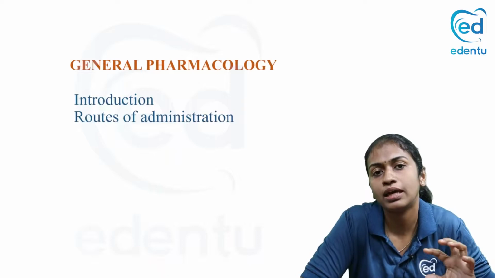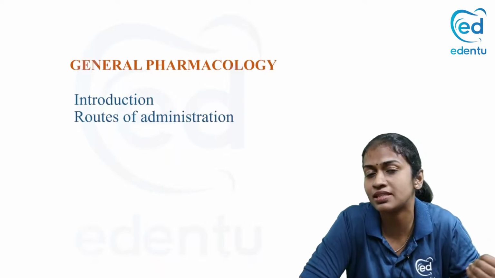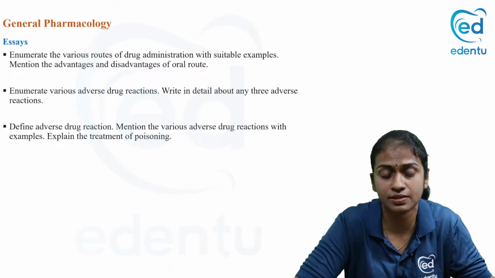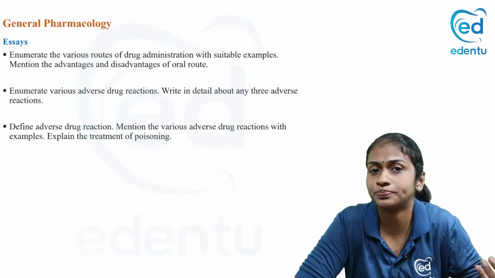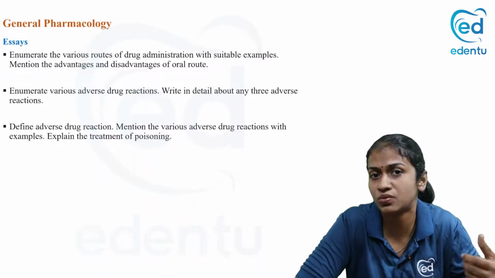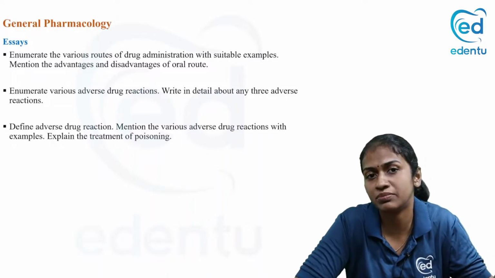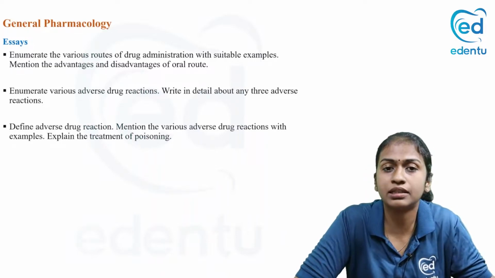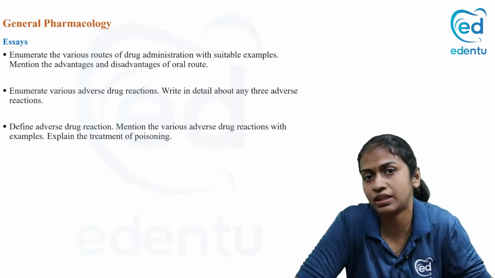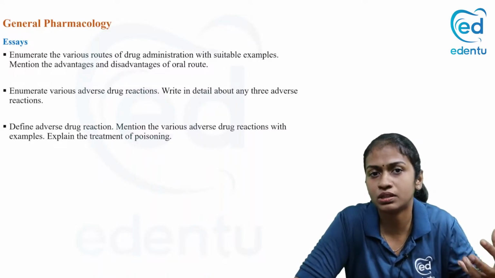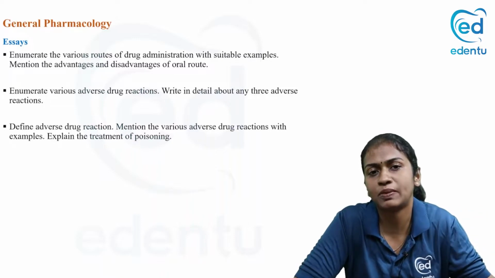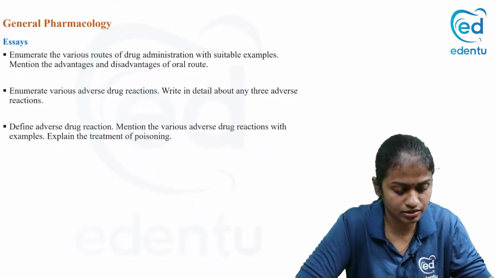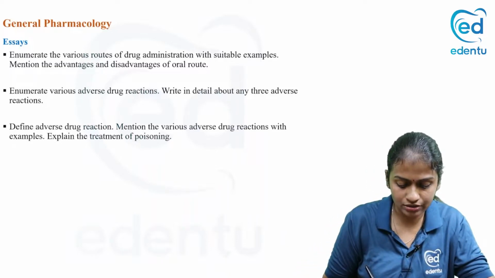Before we go into that, we'll see the important questions that have been asked from general pharmacology in your previous university papers. The essays are mainly about the various routes of administration with examples, with merits and demerits of any one or two routes, mainly the oral route. Another essay question is about various adverse drug events; they may ask about a specific adverse effect or any three important adverse reactions. And then the general treatment of poisoning.